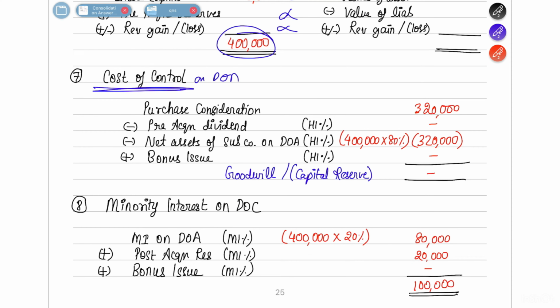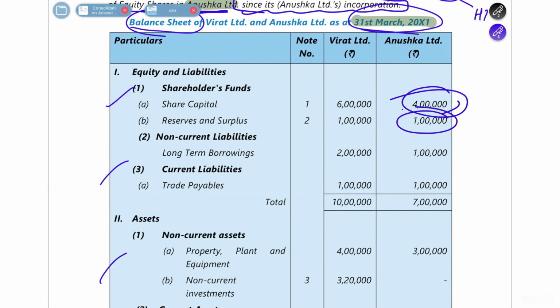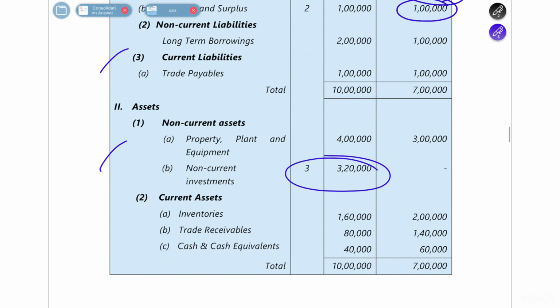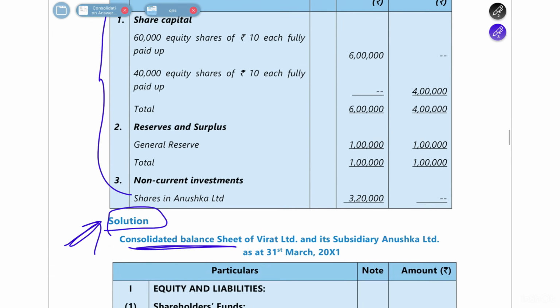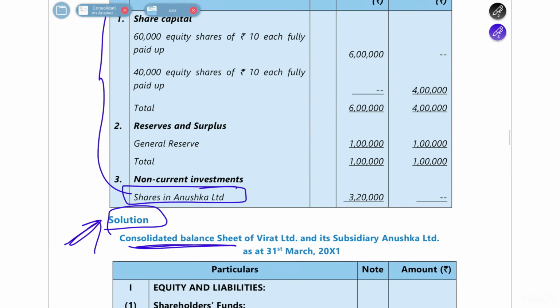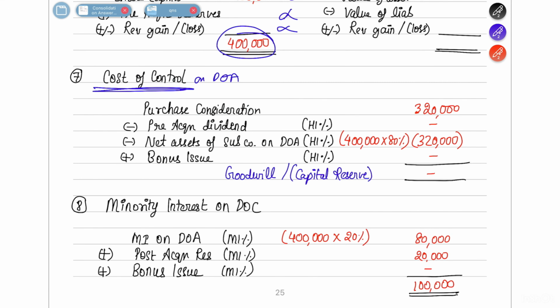The purchase consideration you have paid will be given in the question in the form of investments. If you see non-current investments, note number 3, it is shares in Anushka Limited. They have paid 3,20,000 to get 80% share, which means the purchase consideration is 3,20,000, and they don't have a pre-acquisition dividend. There's no bonus issue, so here you will reduce the bonus issue.